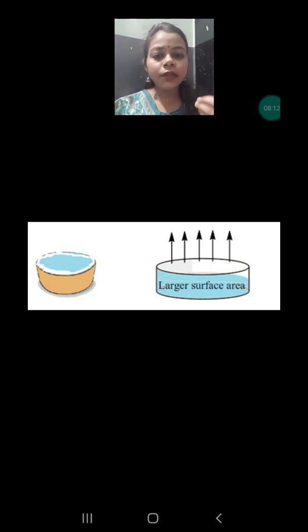So whatever surface area is there will absorb more heat, and due to absorption of more heat, the rate of evaporation will also increase. So if we keep water in a bowl which has a very narrow mouth, and we take water in a different bowl which has a very wide mouth, due to the wide mouth more heat will be absorbed by the larger surface area, and the rate of evaporation will also increase. So what is the conclusion? The more the surface area, the more the evaporation.